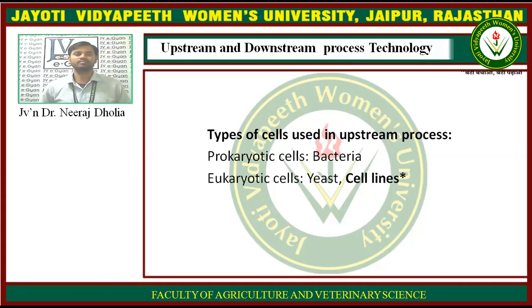It is an important point that if a product is to be utilized for the eukaryotes, it may have good characteristics if it is produced in the eukaryotic cells. So you use the eukaryotic cells for the production of the enzymes, hormones, or the biomolecules which will be utilized for the eukaryotes.